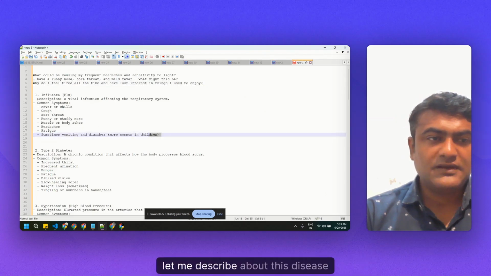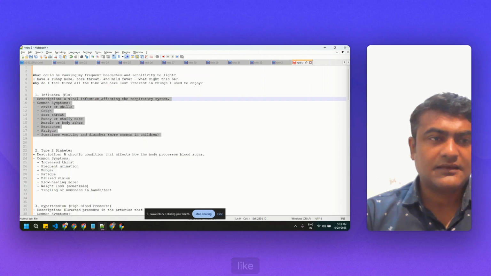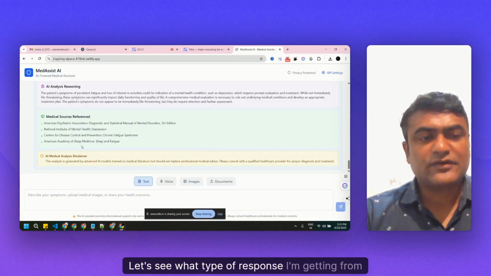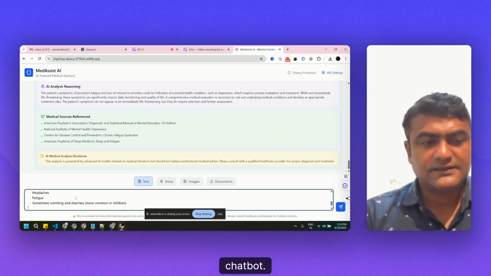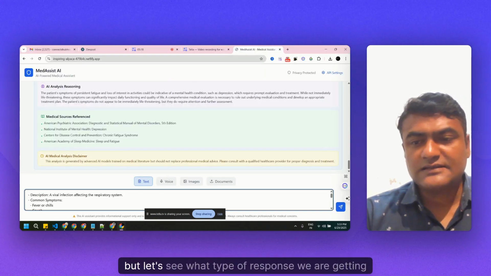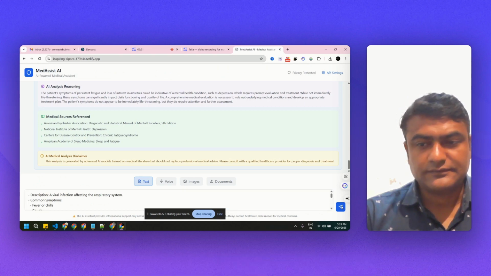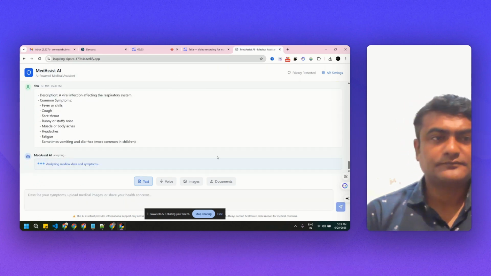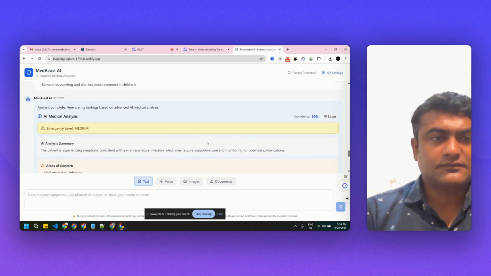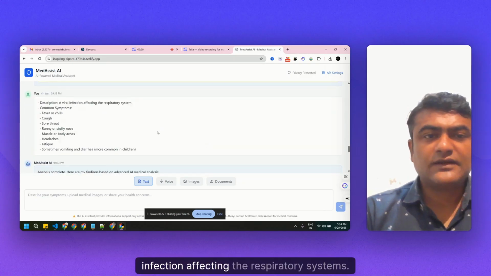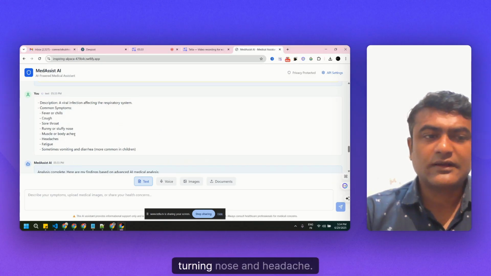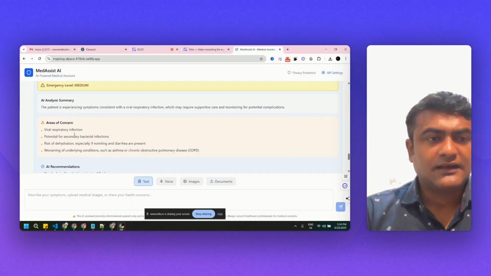So let me describe this disease, with a description and then common symptoms. Let's see what type of response I'm getting from this chatbot. I have not mentioned the name of the disease, but let's see what type of response we get from it. Description: a viral infection affecting the respiratory system. Common symptoms: fever, cough, sore throat, runny nose, headache, fatigue, like this.